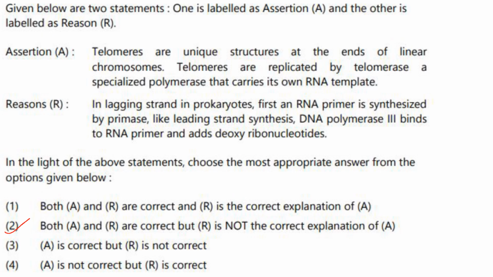That is also correct. In the lagging strand in prokaryotes, first an RNA primer is synthesized by primase. Like leading strand synthesis, DNA polymerase 3 binds to the RNA primer and adds deoxyribonucleotides. That statement is also correct. But in the assertion, they have mentioned telomeres, and in the reason, they have mentioned DNA replication in the lagging strand. They both are not related, but both the statements are correct, and the reason is not explaining the assertion. So both A and R are correct, but R is not the correct explanation of A. Answer is option 2.